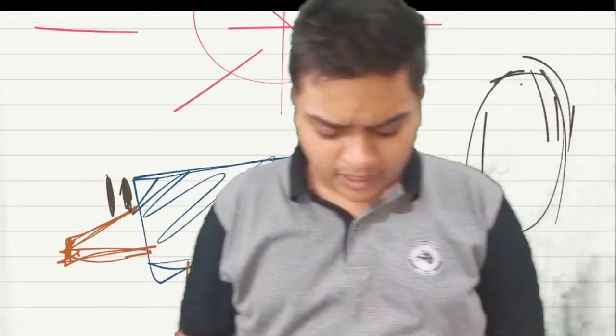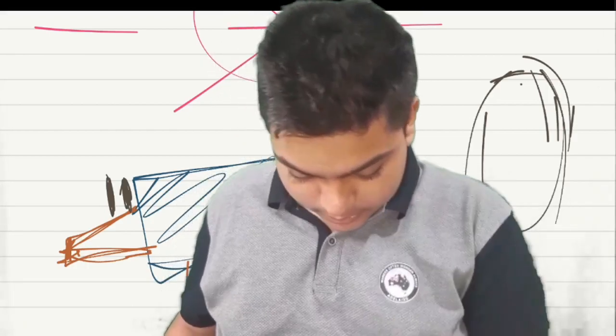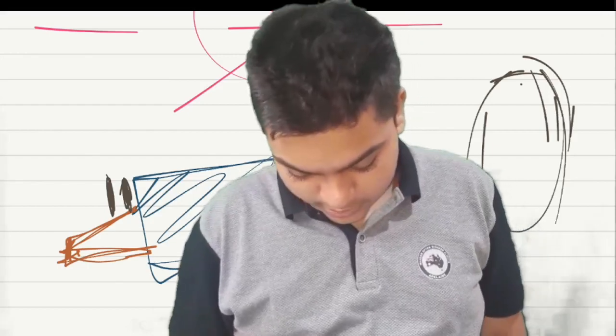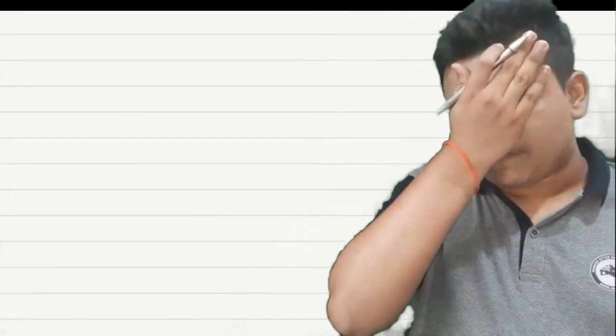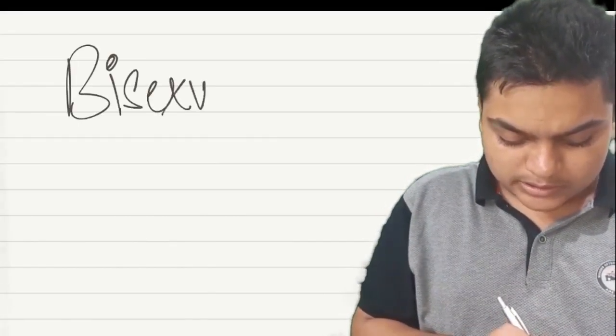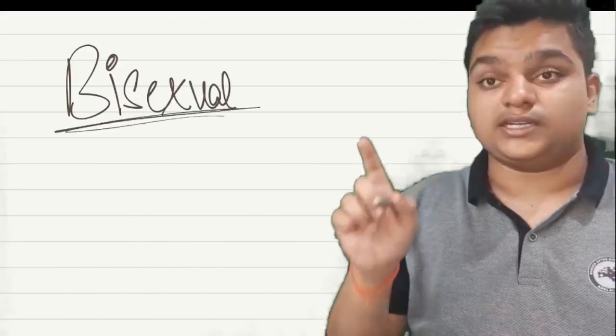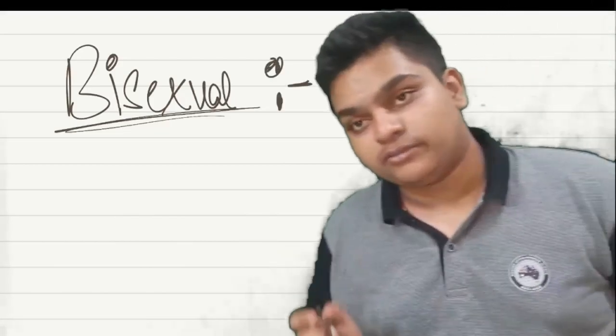Now we have left out some points like the sexuality of organisms. Coming to sexuality of organisms, whether an organism is unisexual or bisexual, in order to tell this condition, we have to see the sexes, whether male and female sexes are present in a similar organism or different organisms. Remember one thing: do not memorize both bisexual and monoecious tricks. Remember one trick, and remember that the second one is another name for that.